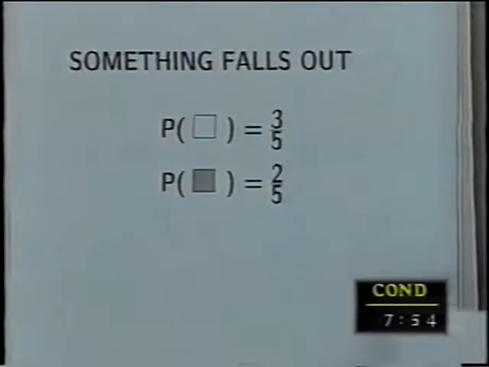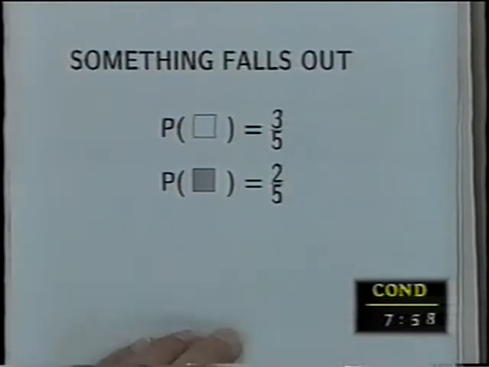So whether the blocks fell out before I picked or the block fell out after I picked, it has no effect on the probability, as long as someone didn't deliberately pick out a block and throw it away. So if something falls out, the probability is still 3/5 and 2/5. And it doesn't really matter when it fell out.